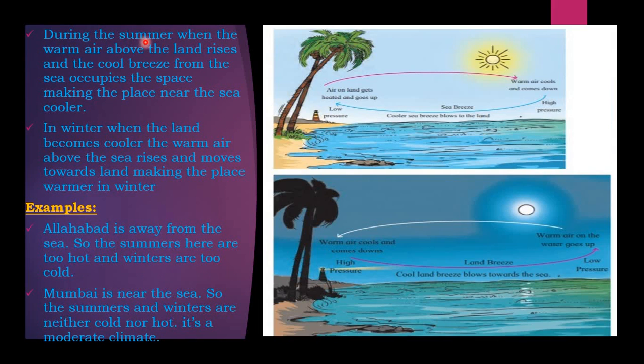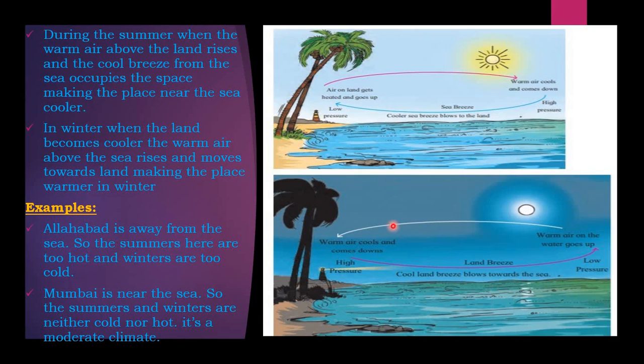Okay, during the summer, when the warm air above the land rises and the cool breeze from the sea occupies the space, it makes the place near the sea cooler. See children, this is during the summer. It's a very simple example.